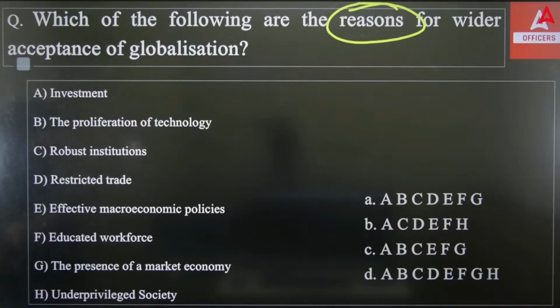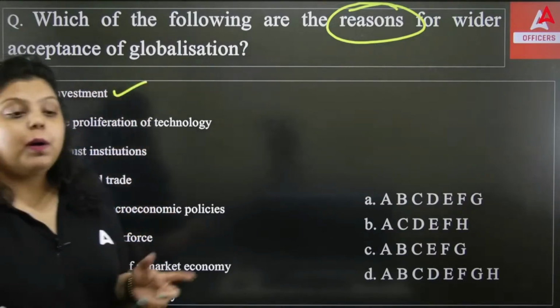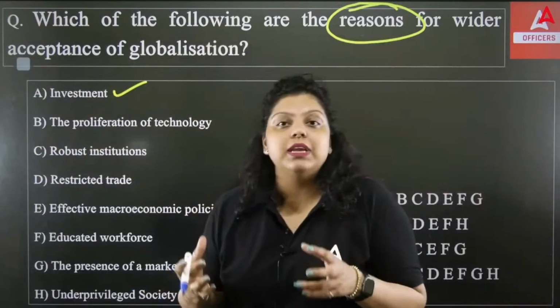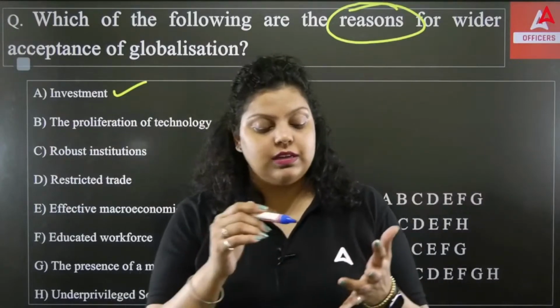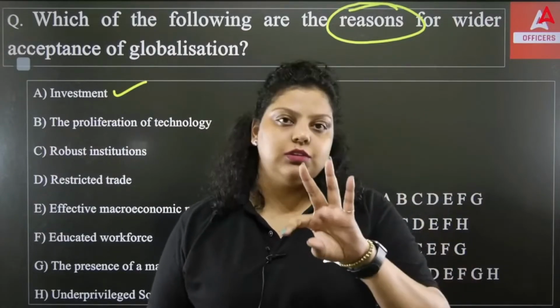Okay, so the right answer for this particular question: first of all, we are talking about the reasons for globalization. So it's very obvious investment is one of the reasons. Investment is a reason because in our country we have a scarcity of resources. A scarcity of resources means we have limited resources, be it physical resources, human resources, or financial resources. We have a scarcity of all three, right?